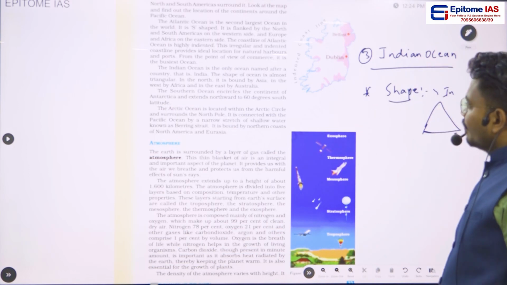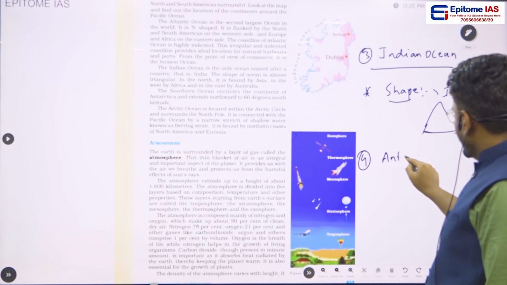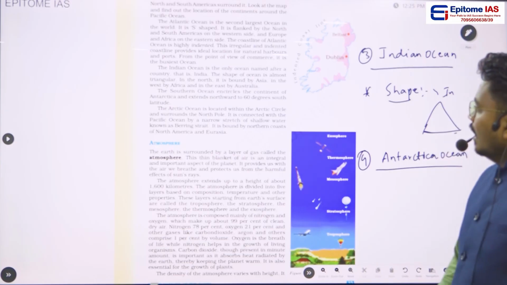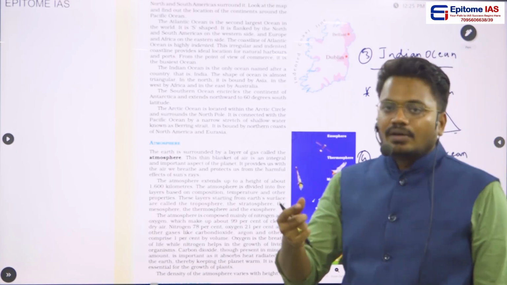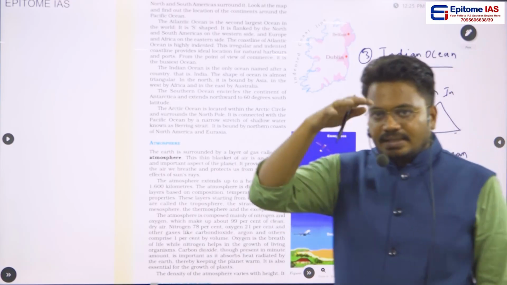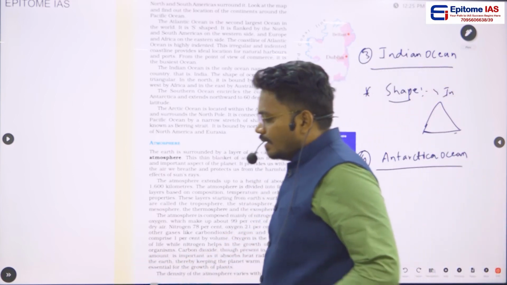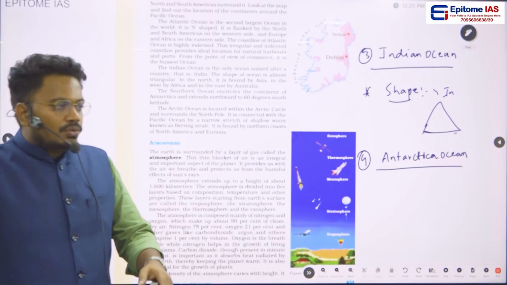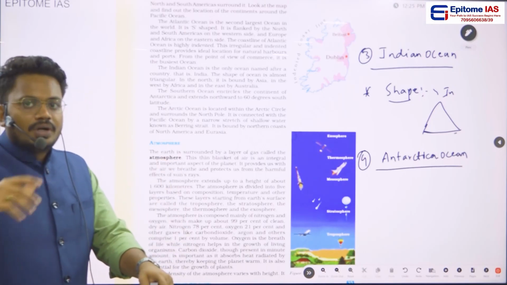Okay, and the fourth important ocean is Antarctica Ocean, or we can call it as Southern Ocean. And this Southern Ocean or Antarctica Ocean is completely near the South Pole. Okay, and exactly opposite to this, near the North Pole, we will be having Arctic Ocean. And here the Arctic Ocean will be connecting with the Pacific Ocean through a strait called Bering Strait, and this Bering Strait is a shallow water region.